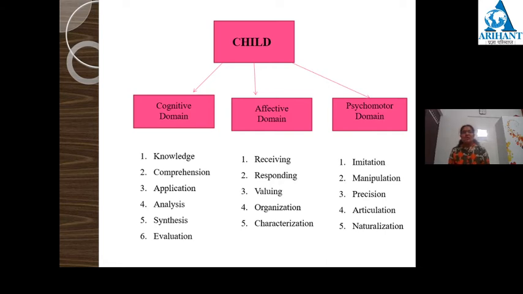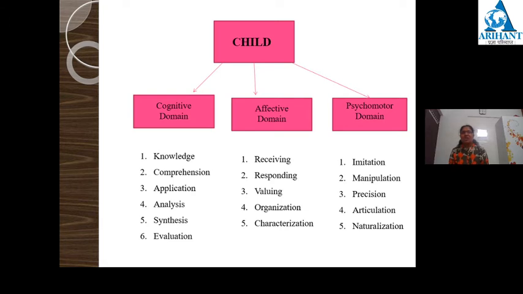As I told you, in this taxonomy there are three domains: cognitive domain, affective domain, and psychomotor domain. Under cognitive domain there are 6 objectives: knowledge, comprehension, application, analysis, synthesis, and evaluation. Under affective domain there are 5 objectives: receiving, responding, valuing, organization, and characterization. Under psychomotor domain there are again 5 objectives: imitation, manipulation, precision, articulation, and naturalization. As we can see, these are arranged in proper order. There are levels of the objective.